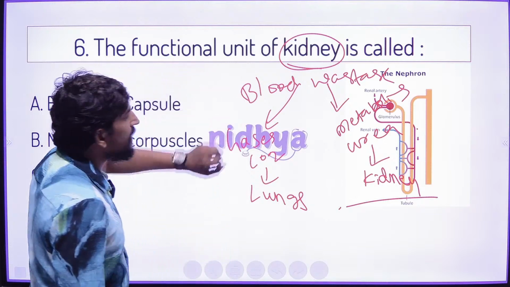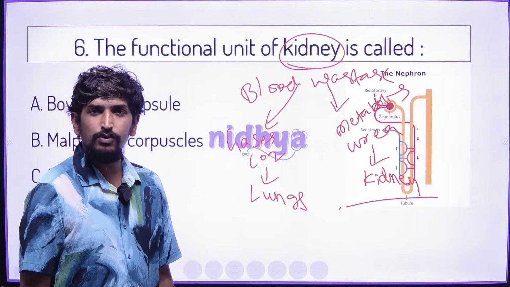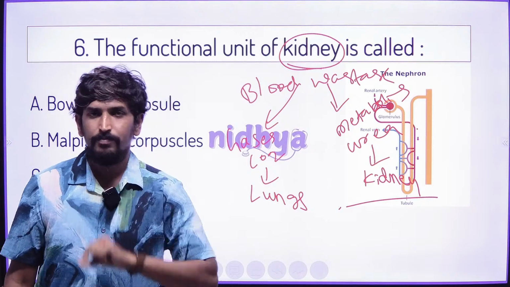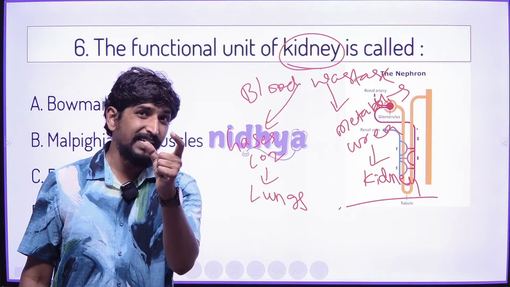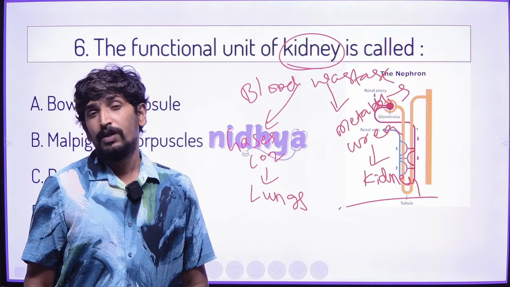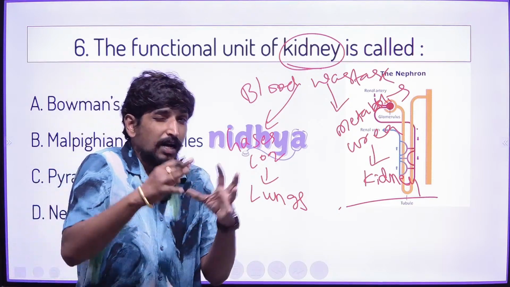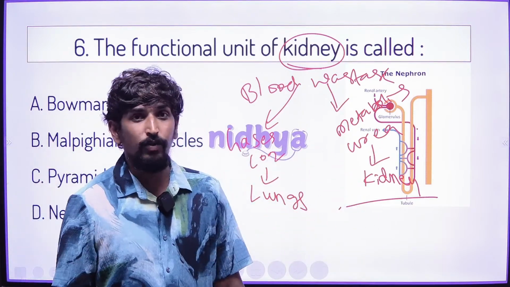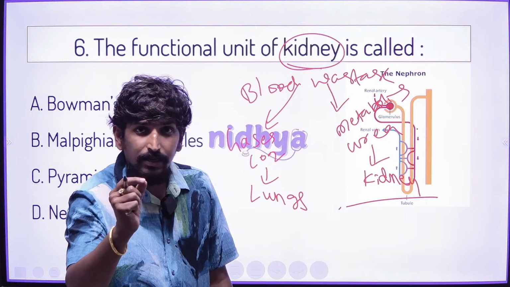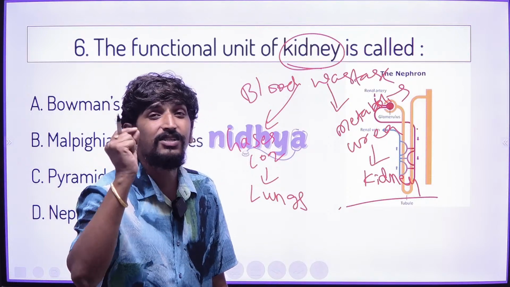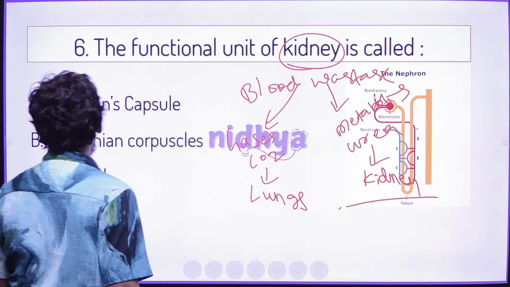If you look at the kidney structure, there is a bean-shaped kidney. There is a cortex area, a medullary area, and a renal pelvis area. This is the gross anatomy of the kidney that we know well. In that, the functional and structural unit we call a nephron.